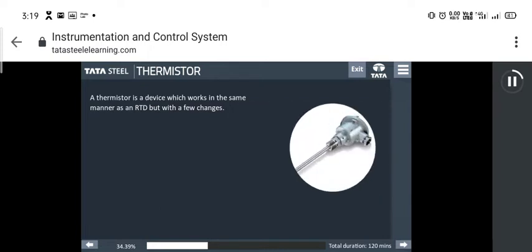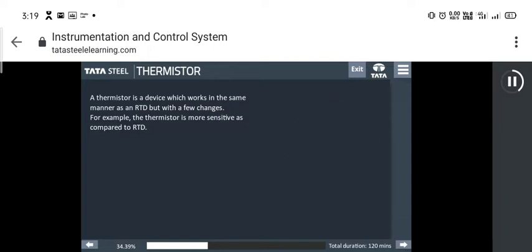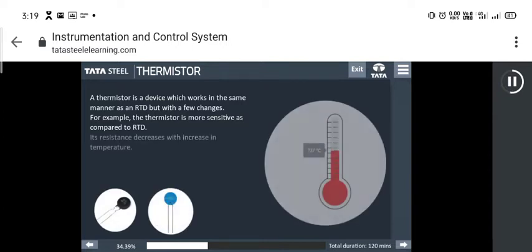In this part of the module, we will learn about thermistors in brief. A thermistor is a device which works in the same manner as an RTD but with a few changes. For example, the thermistor is more sensitive as compared to RTD. There are two types of thermistor, NTC and PTC.